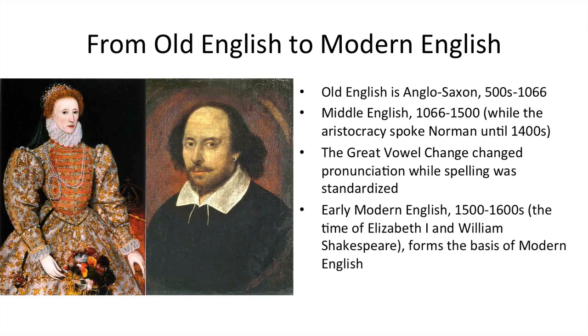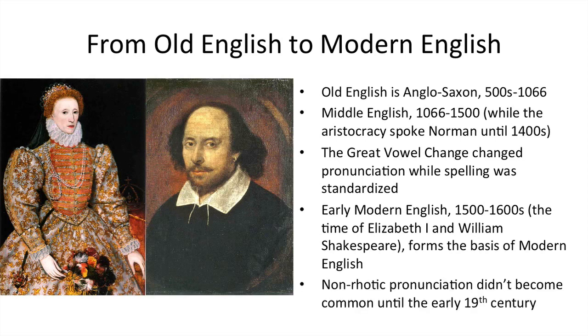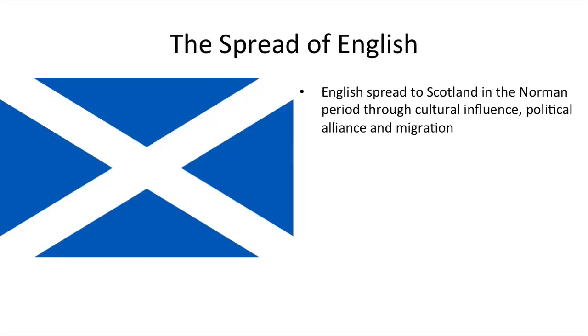Early Modern English, that's after Middle English now, was the language of William Shakespeare and Elizabeth I at that time period. And this really forms the basis of modern-day English. Non-rhotic pronunciation, that's not pronouncing the R in syllable-final position, which the British, the English, generally do, didn't become common until the early 19th century. So actually, in the time of William Shakespeare, most of the R's would be pronounced, just like in modern-day American English.